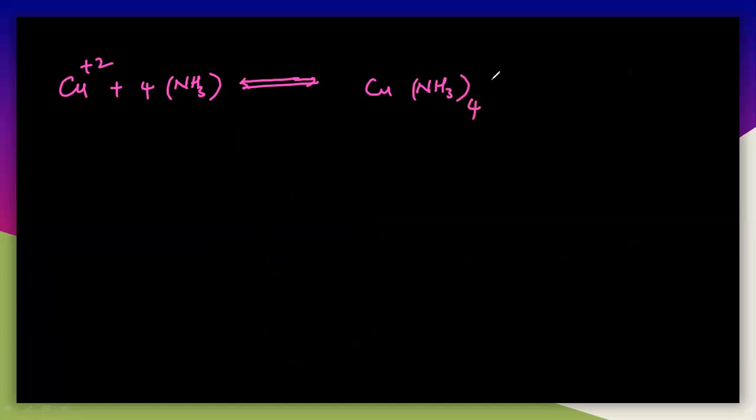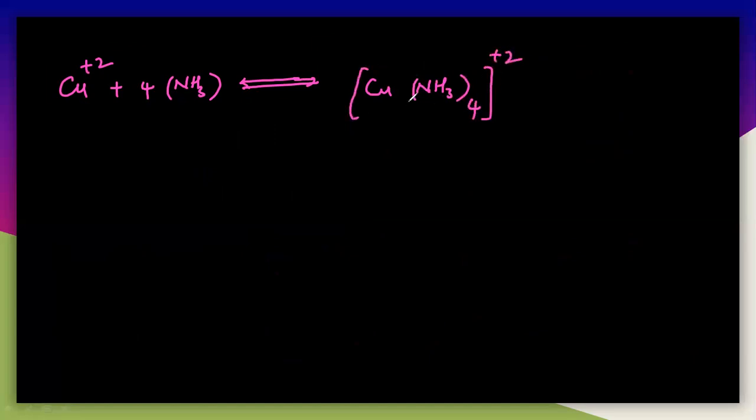So let us take one example. Cu2+ reacts with 4 moles of NH3 and forms a product, which is [Cu(NH3)4]2+.